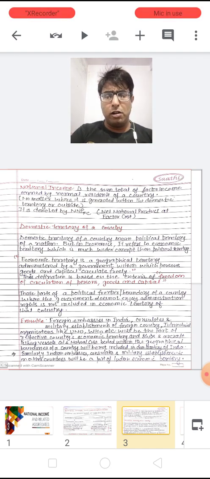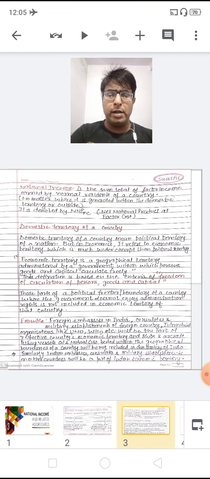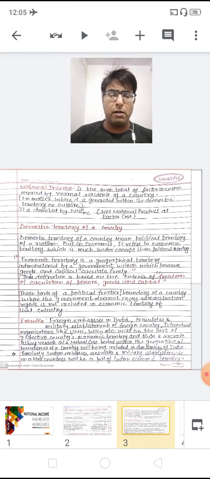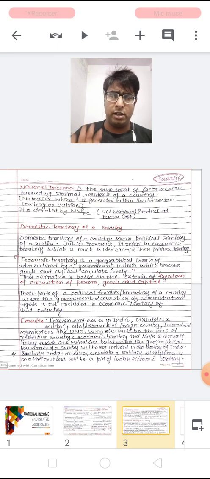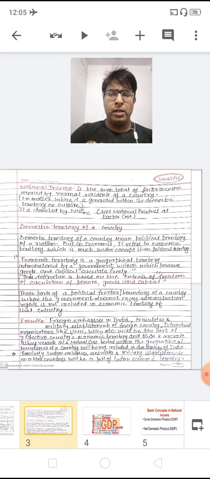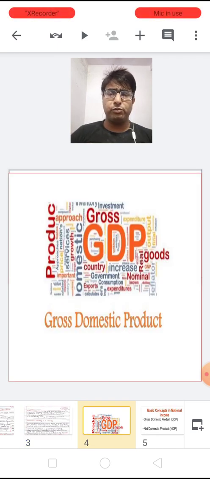So here I have already written: similarly, the Indian embassies, consulates and military establishments in any other foreign countries will be part of our country's economic territory. Now I hope this is clear to you. Now we are going into the next part, that is GDP.